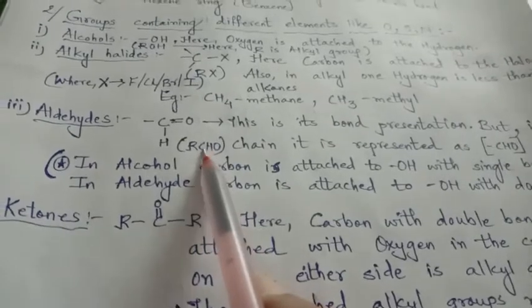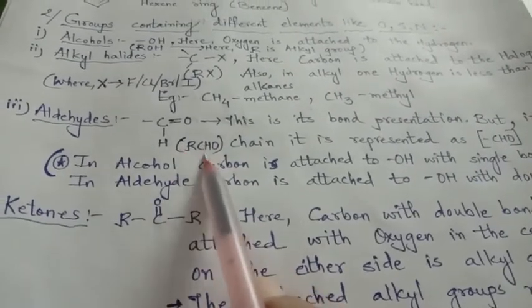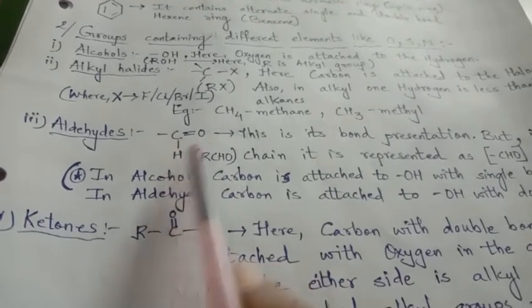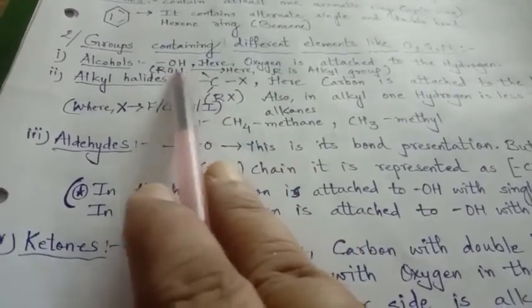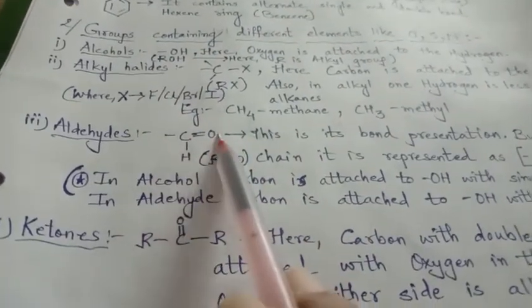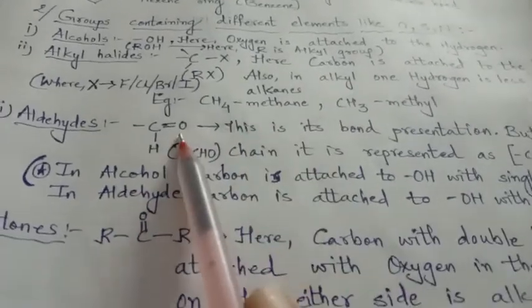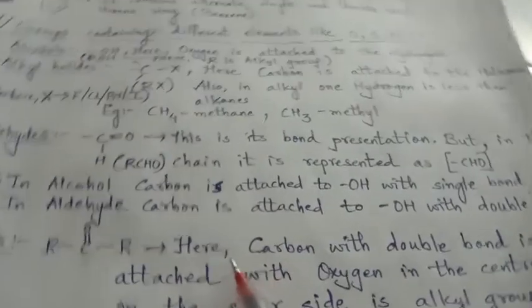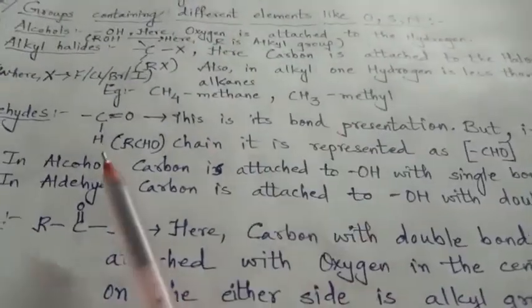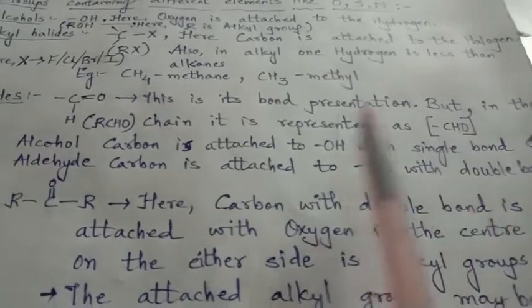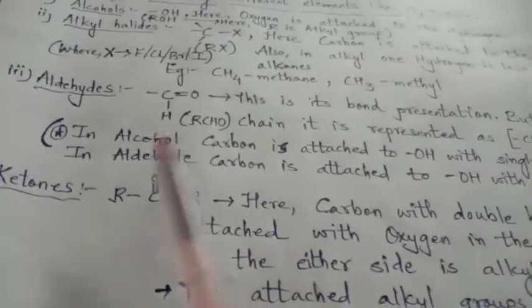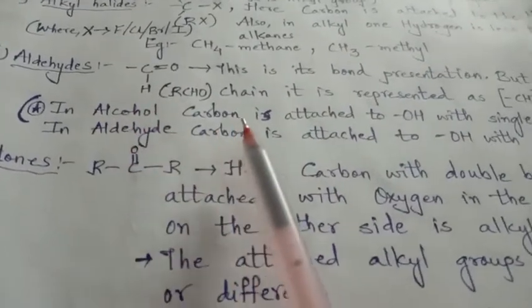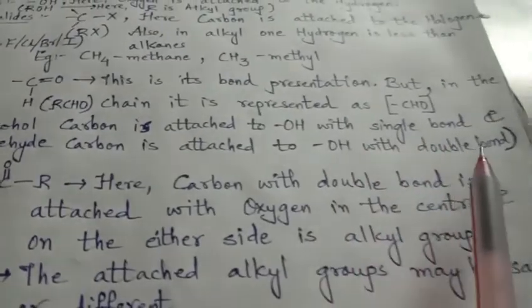Aldehydes have the CHO group attached with the alkyl group. It shows C H double bond O. In alcohol it is only OH with single bond, but in aldehyde it is double bond O. Right? This is the bond presentation. How is the bond presentation done? C double bond O and CH. But in a chain, if we are representing, then this is represented as CHO. See, as I told, in alcohol, carbon is attached to OH with single bond, and in aldehyde, carbon is attached to O with double bond.